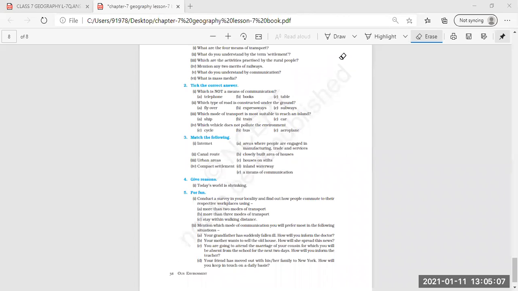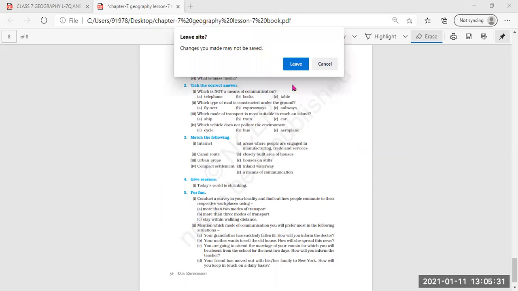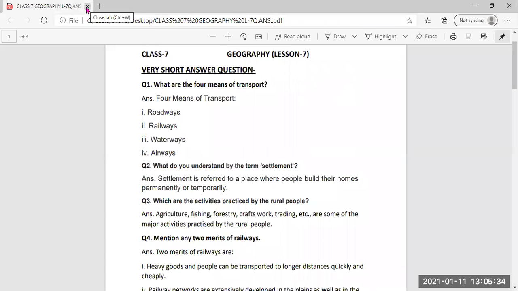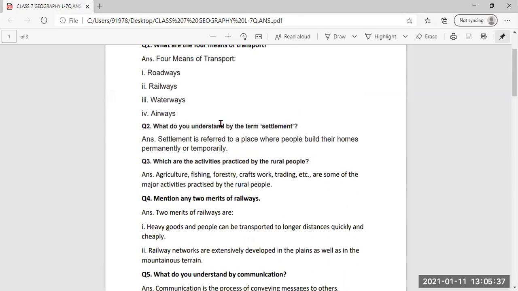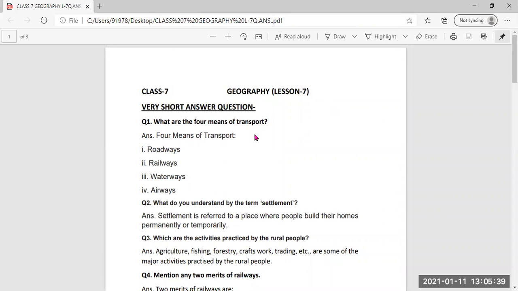I hope everybody has marked. Now, these are the question answers I have given you. Geography lesson 7, very short answer questions. What are the four means of transport? Four means of transport are roadways, railways, waterways, and airways.